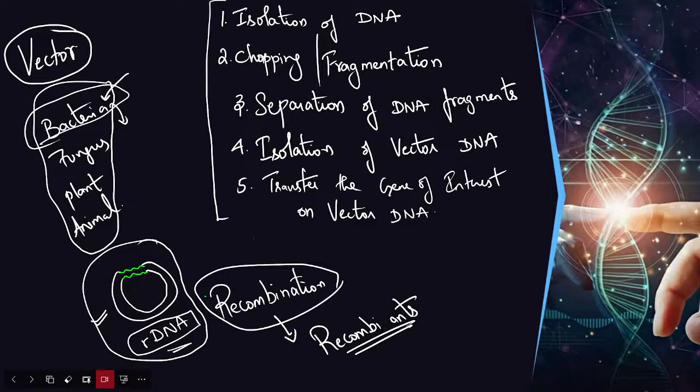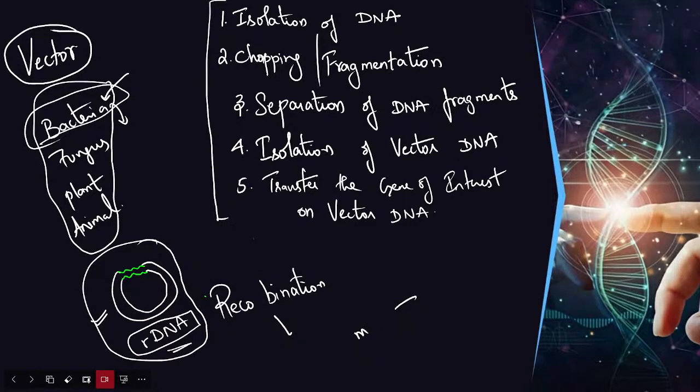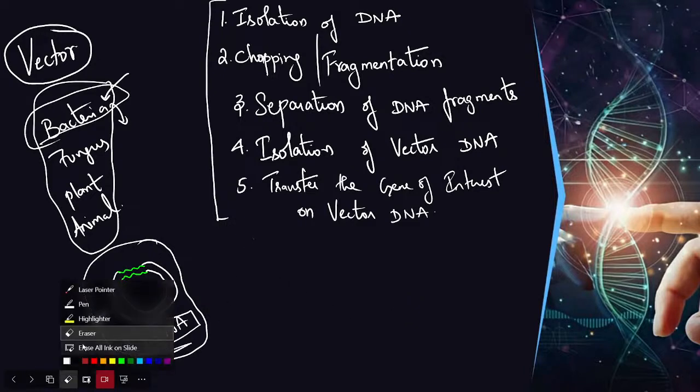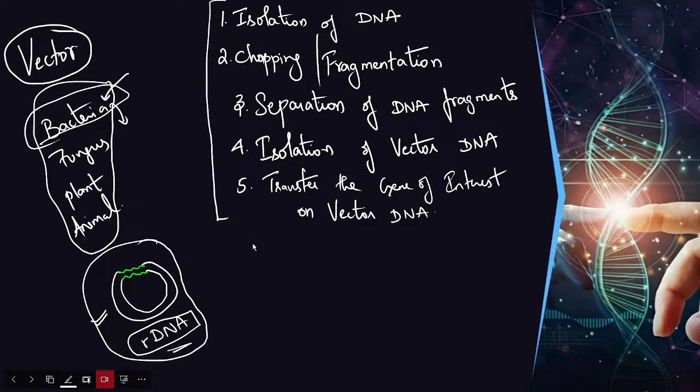Next, what will happen? After producing the recombinant, we need to transfer this recombinant into a host cell, because if we place this DNA into any container, it will not self-replicate unless we transfer this plasmid DNA into the organism.